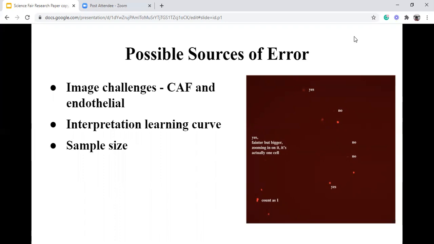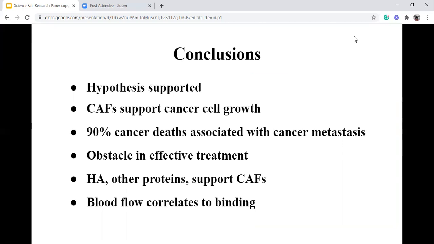Another challenge I encountered was the learning curve. In the beginning of the project, it was hard to interpret the meaning of the graphs and the cell percentage. However, after looking at a variety of graphs, I overcame this challenge. The findings reported in the study supported my hypothesis that CAF-CTC clusters in the circulation promote the extravasation of CTC cells through their physical interaction with endothelial cells.